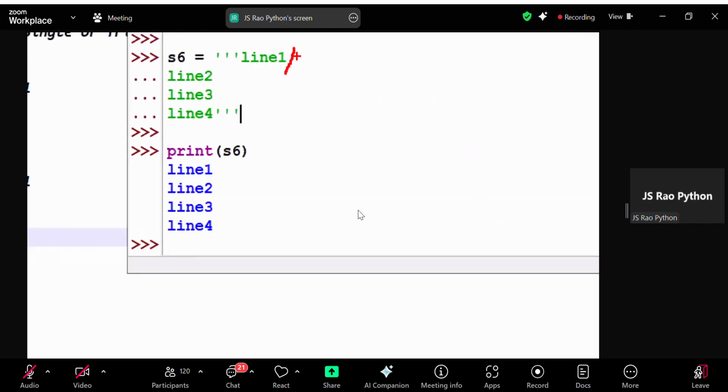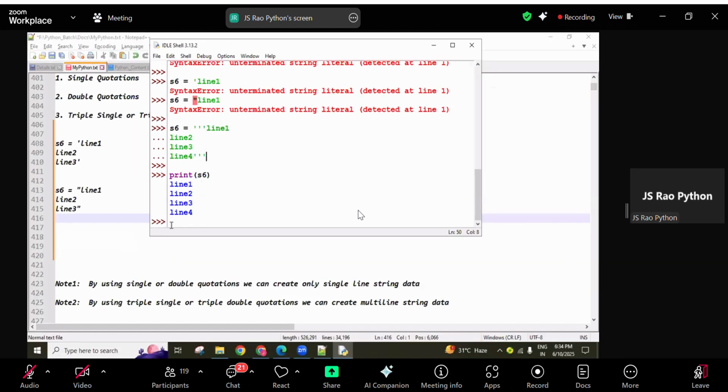And next, in every line, slash n is there by default. Slash n represents a new line. So line 1 prints, and later slash n is there, so the cursor moves to the next line. Again line 2 prints, one more slash n is there, so it moves to the next line. Again line 3 prints, one more slash n moves to the next line. Again line 4 prints, and here we close, so you get these 4 lines of data.